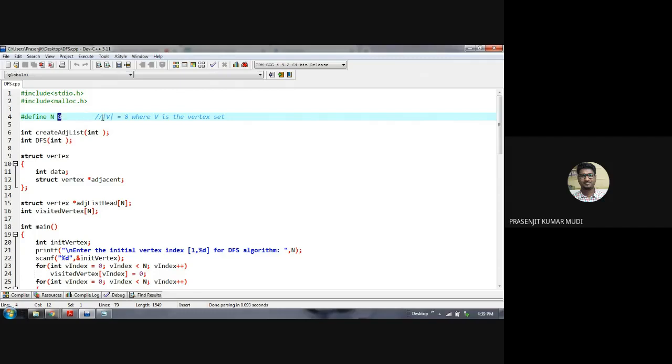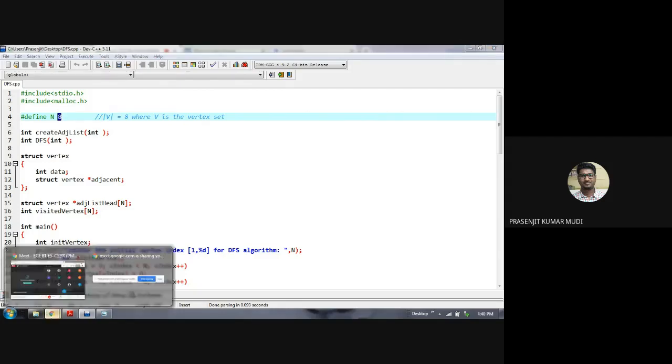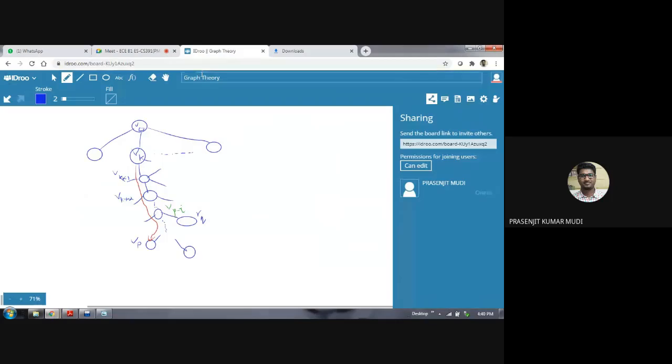Given the graph, you can theoretically find the adjacency list. Now let me briefly explain what an adjacency list is. I'm using a very simple example.